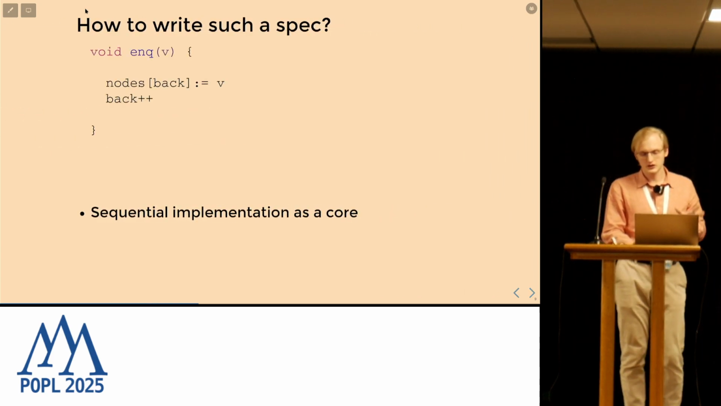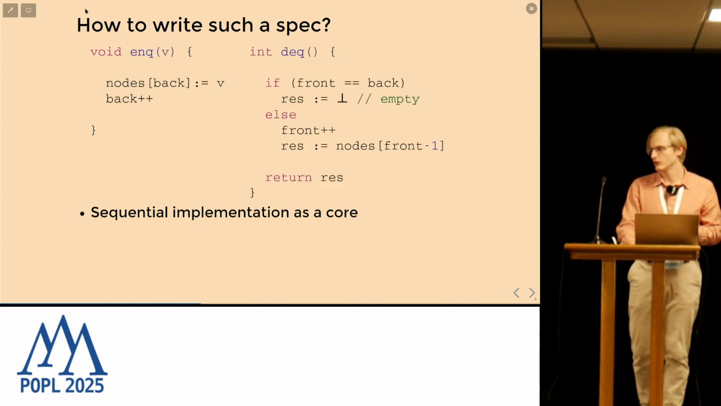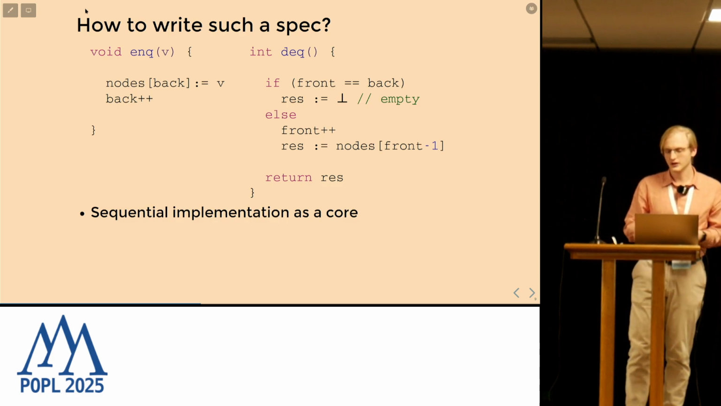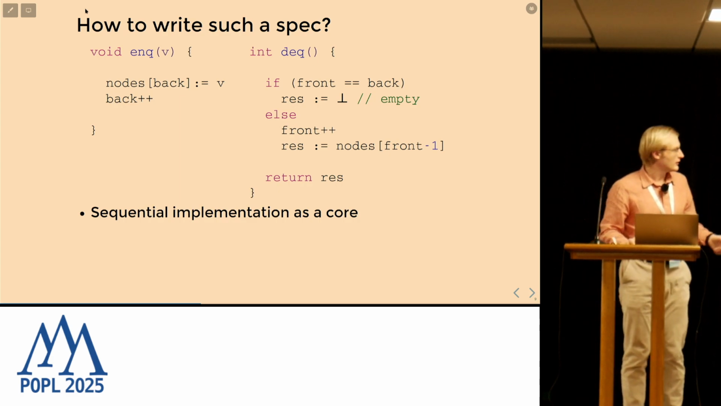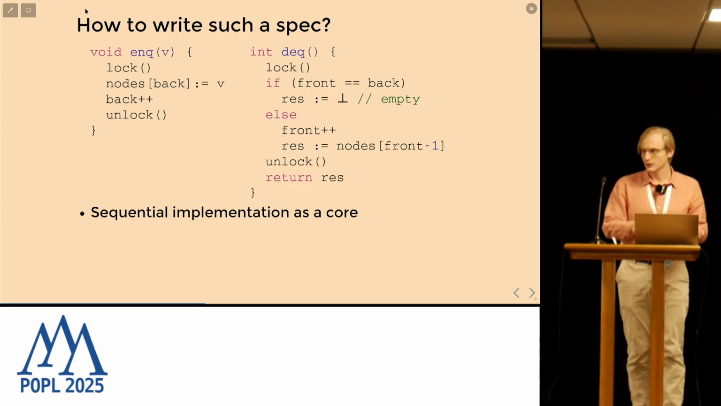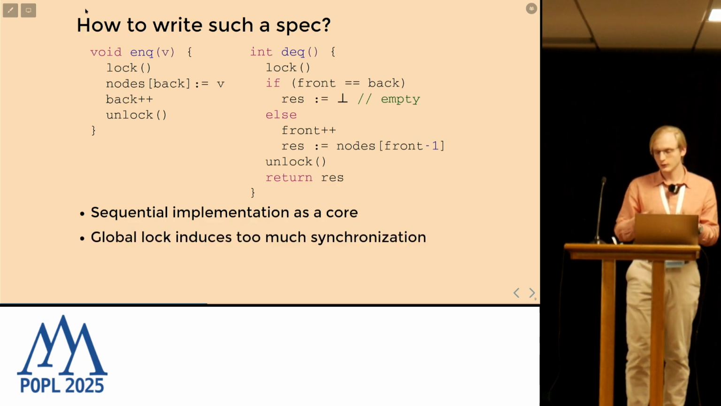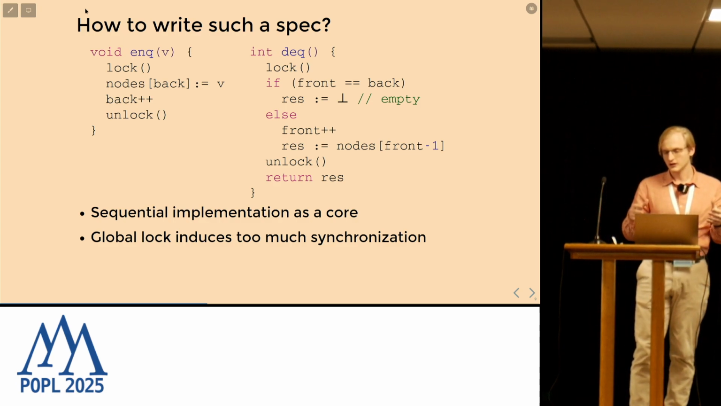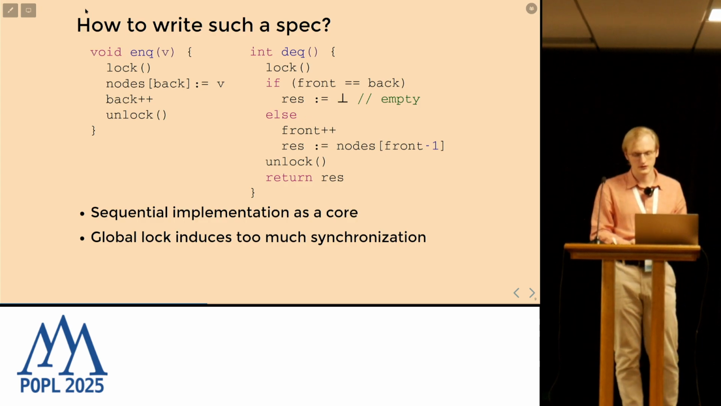In the beginning, we just take a standard implementation of a queue for a single thread that has an infinite array of nodes and counters for the beginning and end of the queue. A standard way to make it linearizable is to just wrap a global lock around it. But the problem is that this global lock will introduce too much synchronization. It actually exposes synchronization between each pair of method calls.